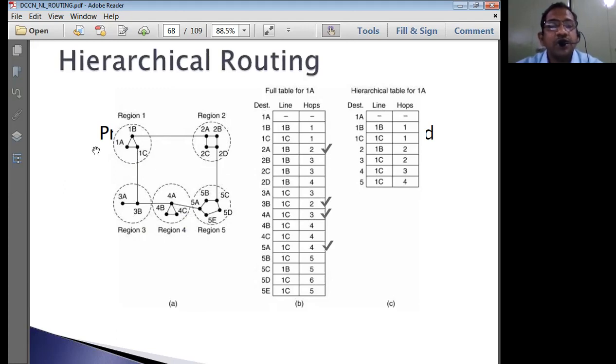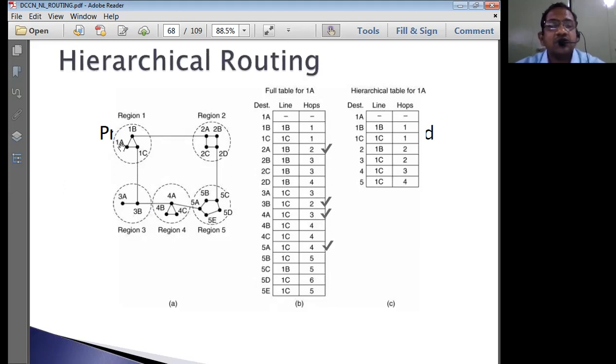So 4A means it is going to use the 1C line in region 1. How many hops does it have to take? How many jumps does it have to take? 1A to 1C is 1. 1C to 3B is 2, 3B to 4A is 3. So that means it is going to take 3 jumps, 3 hops.